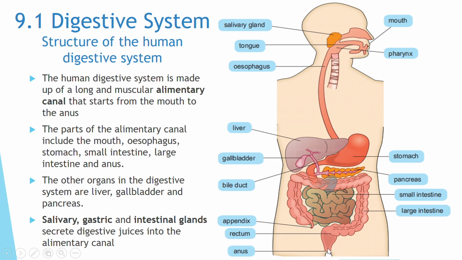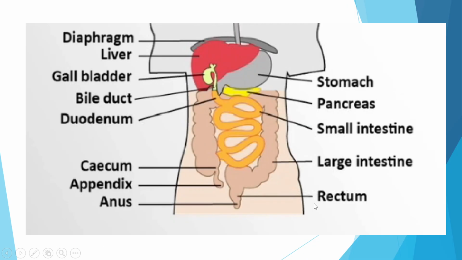The other organs in the digestive system include the liver, the gallbladder, and also the pancreas. Another one is that we have the glands: salivary glands, the gastric glands in the stomach, and also the intestinal glands in the small intestine. These glands are important because they secrete digestive juices into the alimentary canal. Okay, so here is another picture of the digestive system.